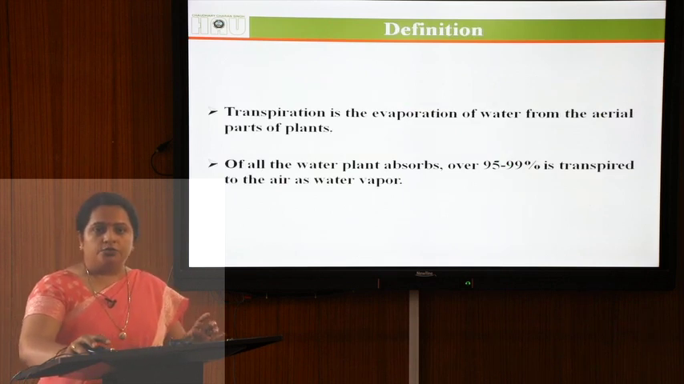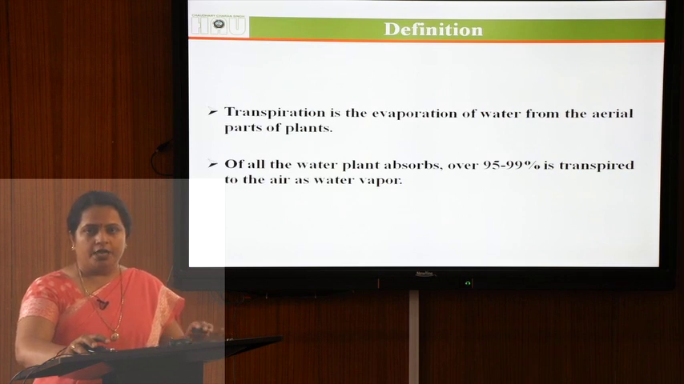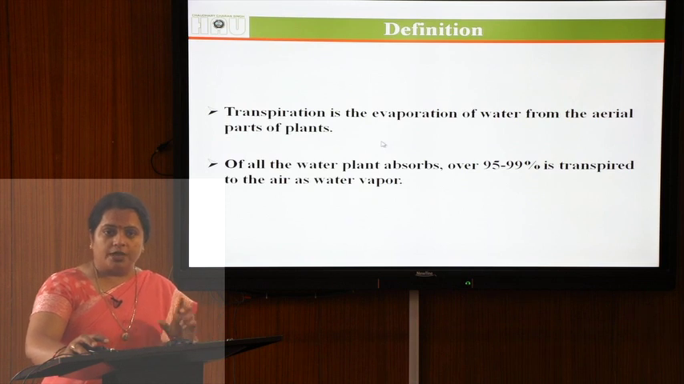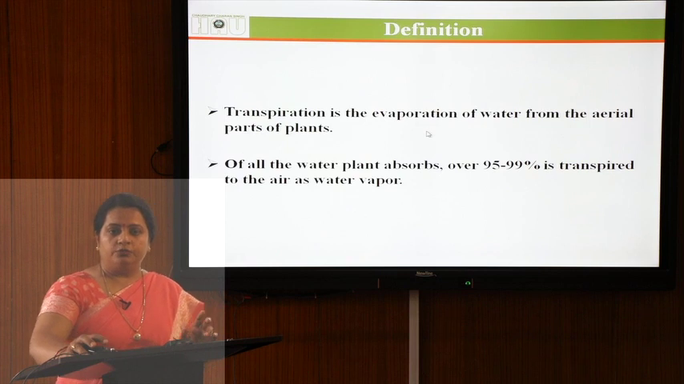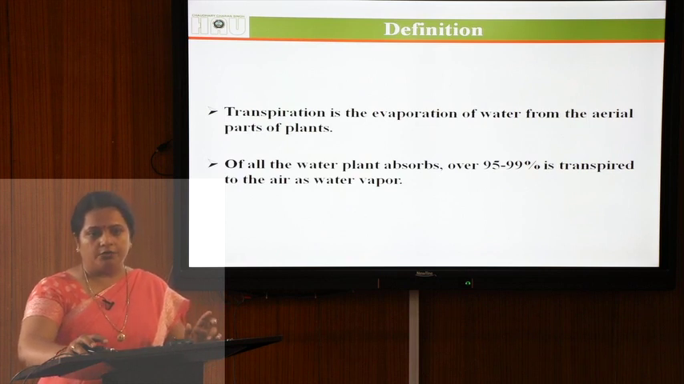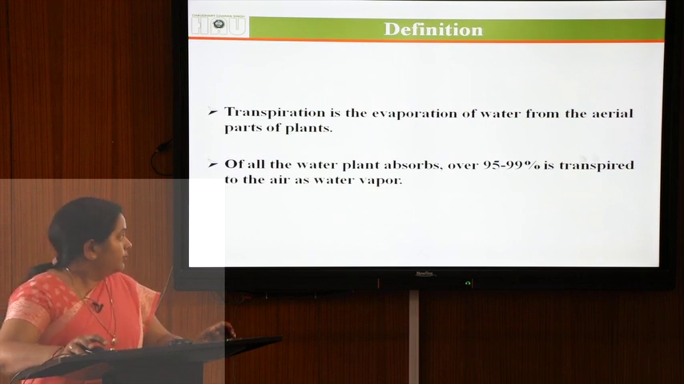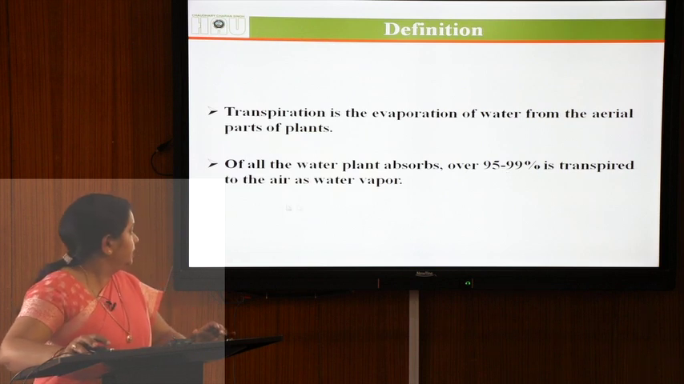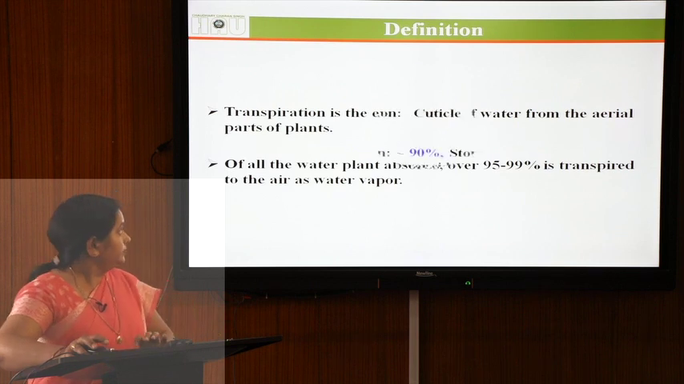A large quantity of water is absorbed by the plants and most of the water is transpired into the atmosphere with the help of transpiration. So, what is the actual definition of transpiration? It is the evaporation of water from the aerial parts of the plants in the form of water vapors. It is known as transpiration. Approximately 95 to 99% of the water is transpired into the air in the form of water vapors.